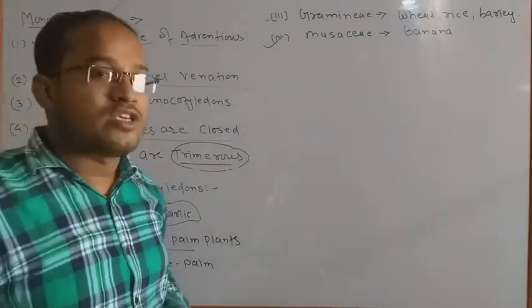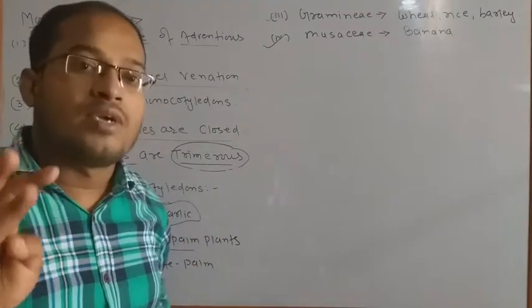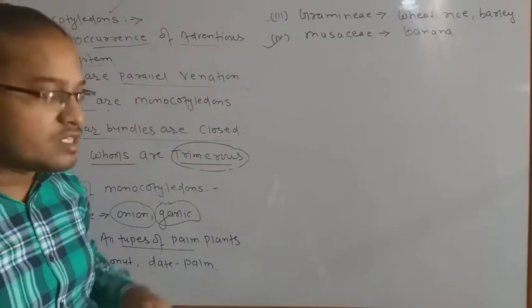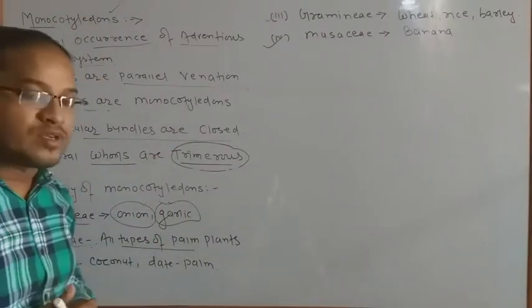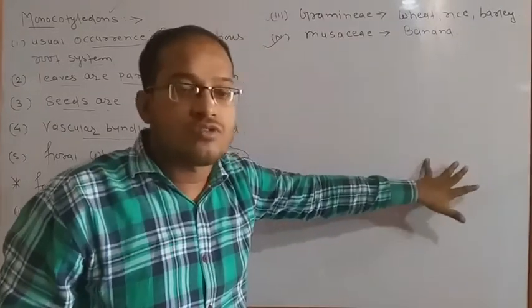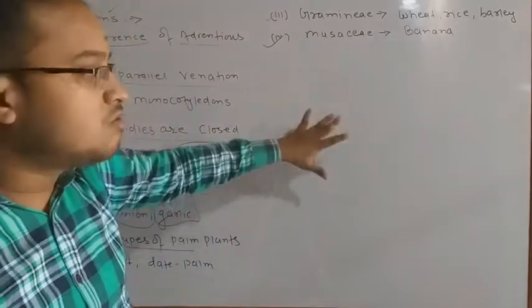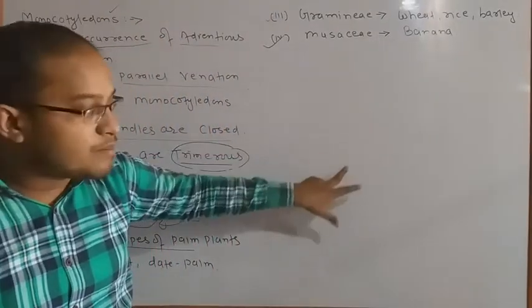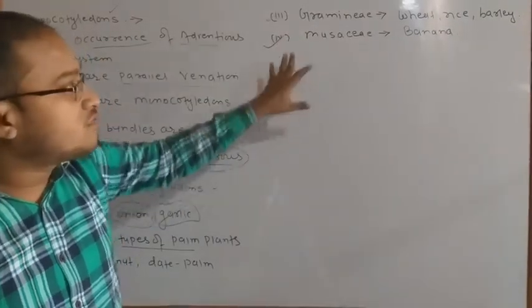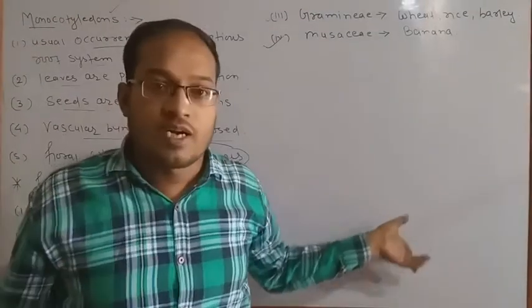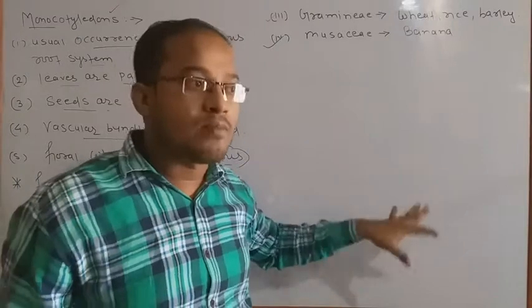write the classification of the family members of dicotyledons, any 5, and monocotyledons, any 4. Okay, this is your first homework, so you have to write down all the families which I have mentioned here. You have to write down only the family classification of dicotyledons which I have mentioned here and the 4 families of monocotyledons. इसमें 4 family है और dicot में 5 family है, with examples also you have to give me.